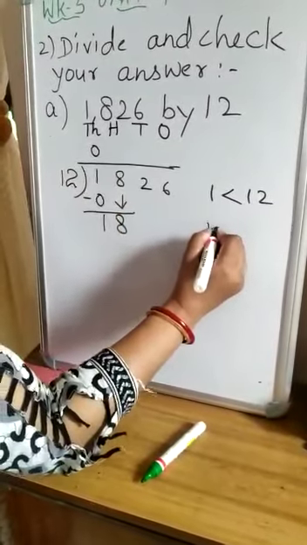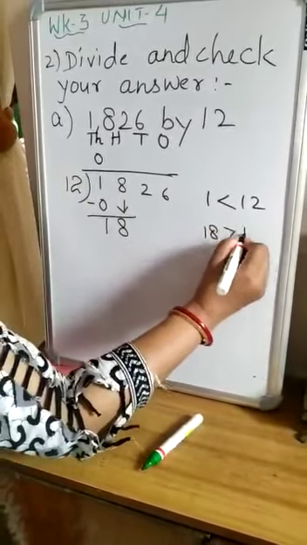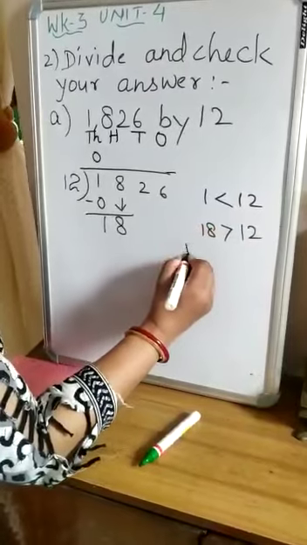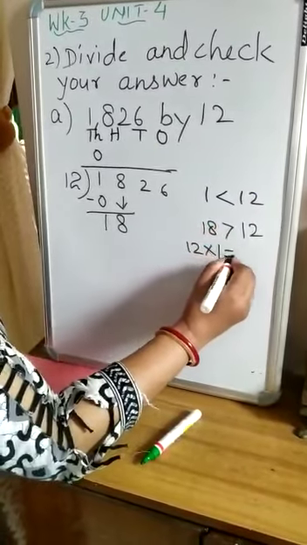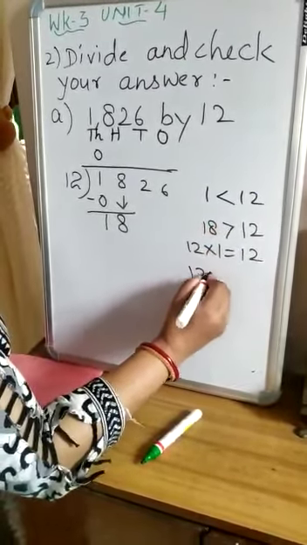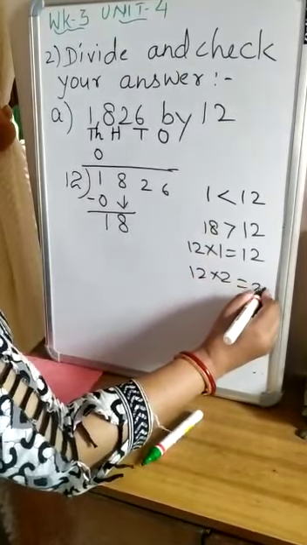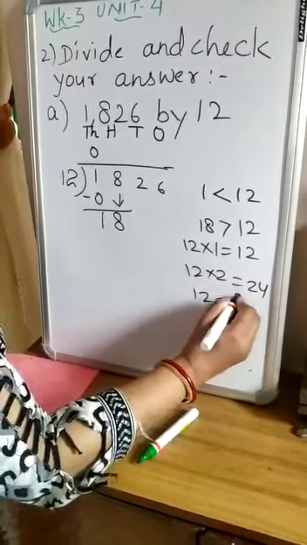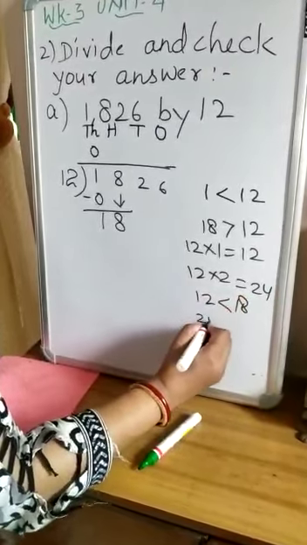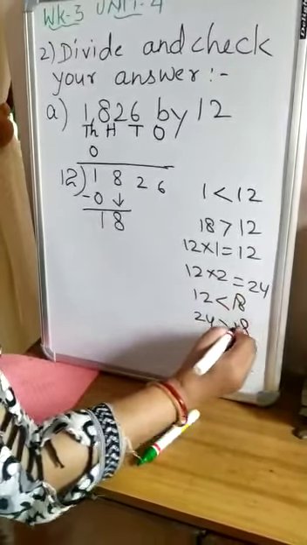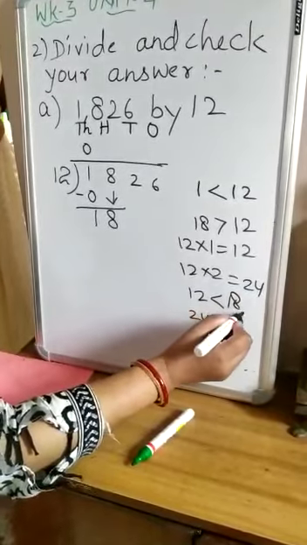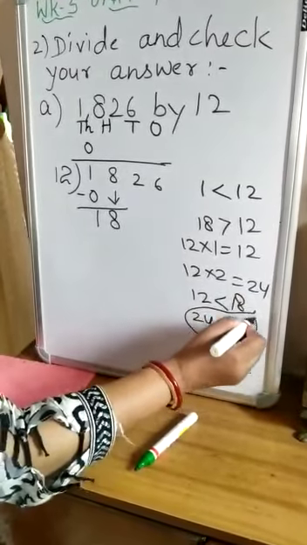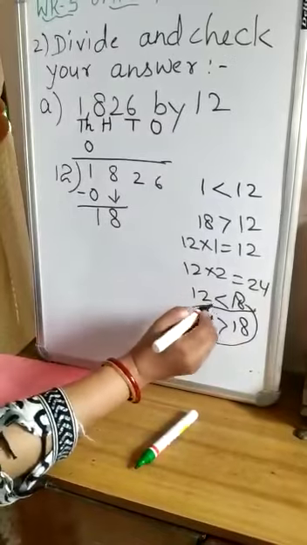Now here you see that 18 is more than 12. Okay. So 12 ones are 12 and 12 twos are 24. Here you see that 12 is less than 18, right? But 24 is more than 18. So we cannot subtract 24 from 18. Not possible.